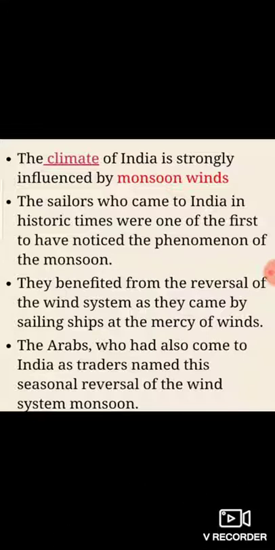The Arabs who had also come to India as traders named this seasonal reversal of the wind system monsoon. Now, students, the monsoons are experienced in the tropical area roughly between 20 degrees north and 20 degrees south.